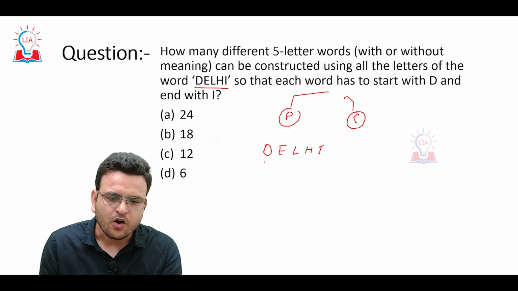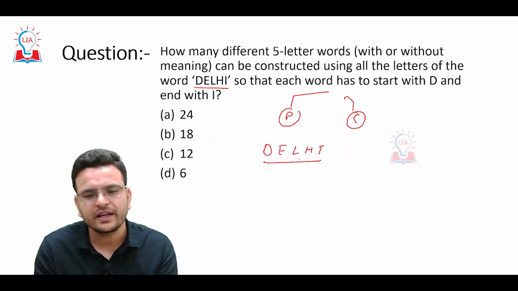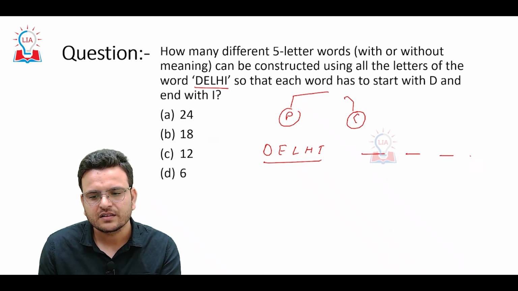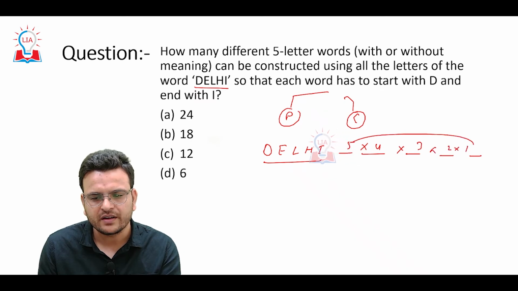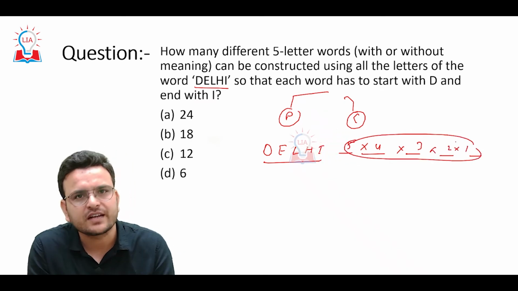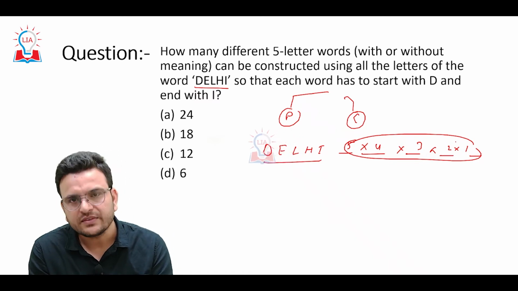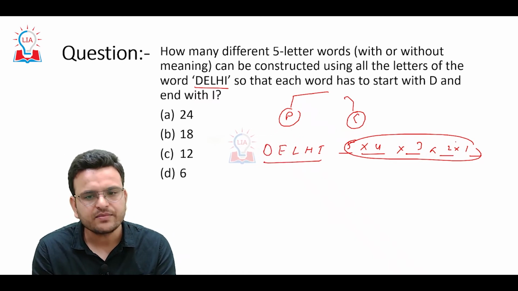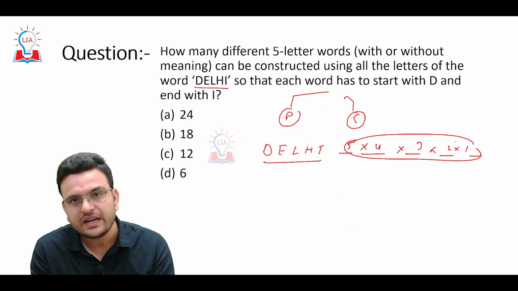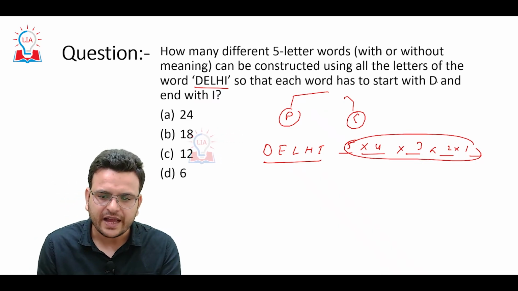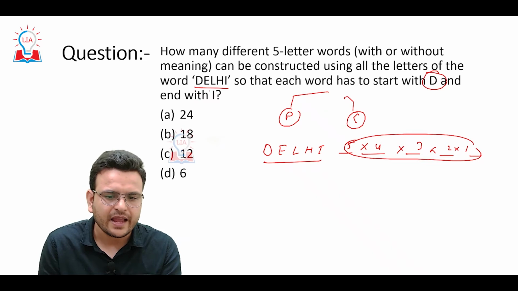D-E-L-H-I. How many words can be formed from DELHI? That is, I can say 5 into 4 into 3 into 2 into 1. But conditions are there. We have to make 5-letter different words, but each has to start with D and end with I.